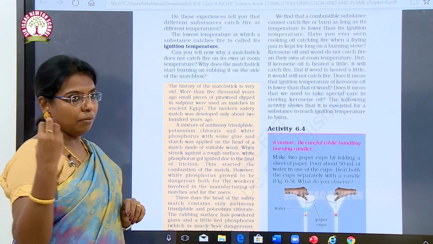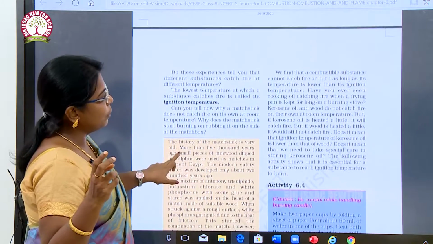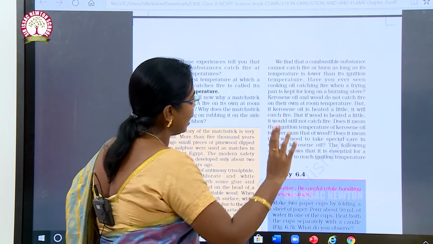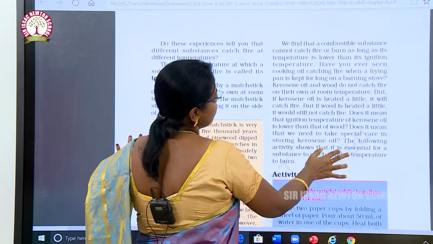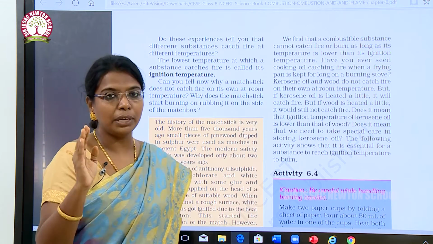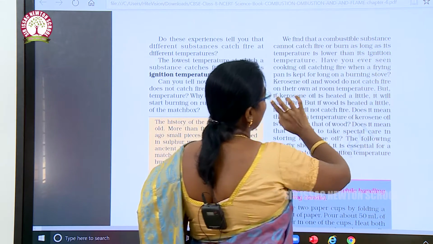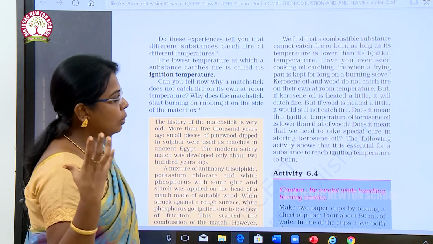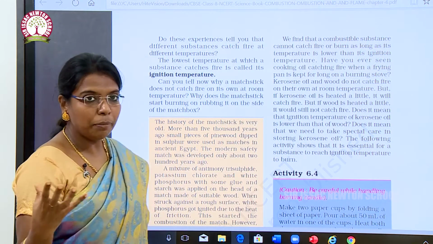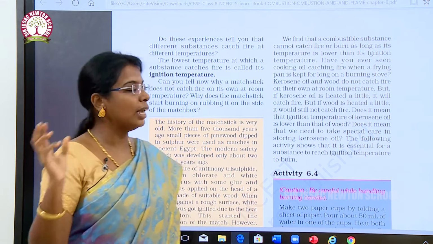It will catch fire. What is the reason for it? We find that combustible substances cannot catch fire or burn as long as their temperature is lower than their ignition temperature. Whenever a substance reaches its ignition temperature, only then will it catch fire. Have you ever seen cooking oil catching fire when a frying pan is kept for a long time on a burning stove? Kerosene, oil and wood do not catch fire on their own at room temperature. Until they reach their ignition temperature, they will not catch fire.